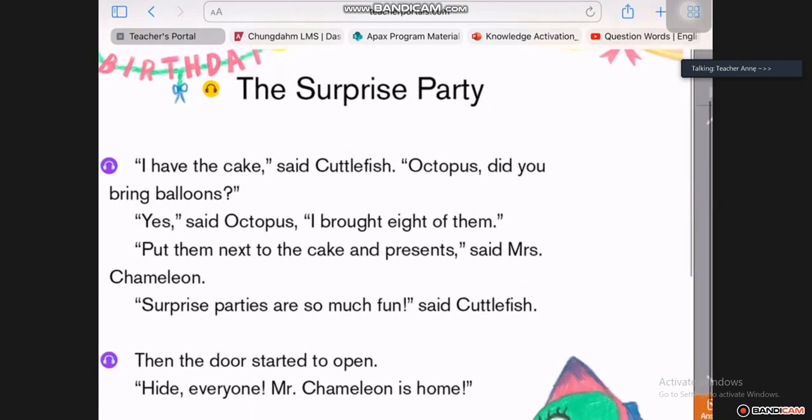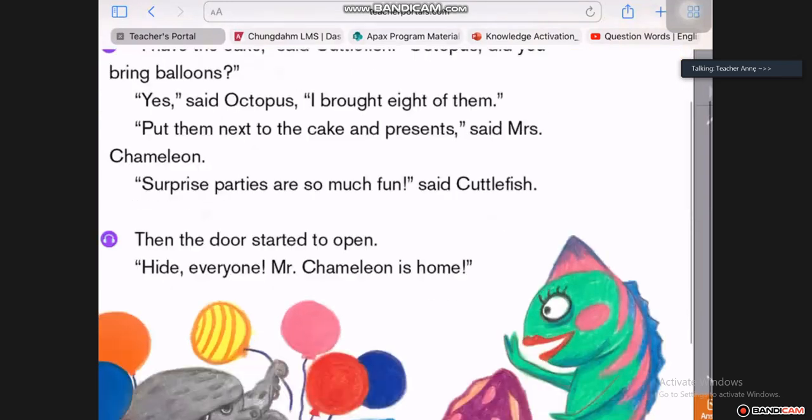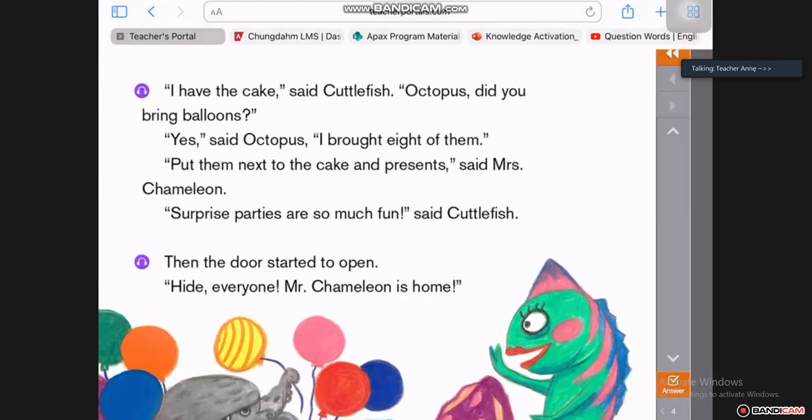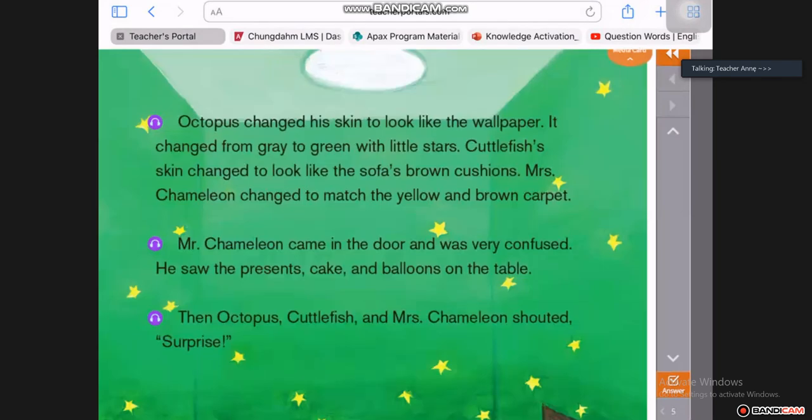Well done. So here again, we can see it's the party. They're all planning for the party. They have a cake. They have the balloons, 8 balloons. And it's a surprise party that they're having for Mr. Chameleon. Okay, let's go over to the next one. Nikki, I'm going to ask you to do the next reading for me, please.